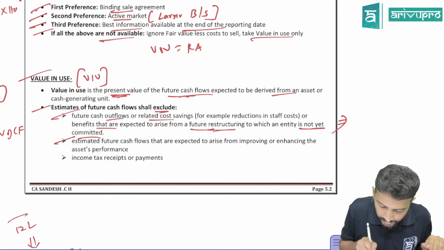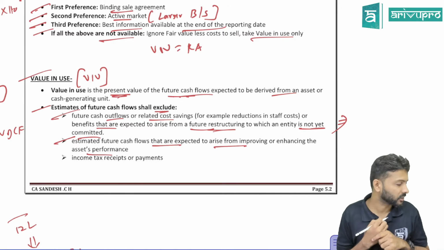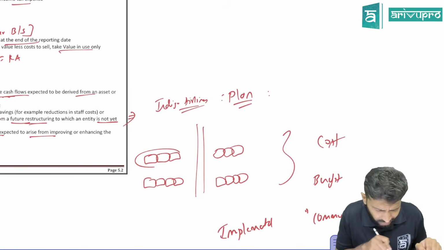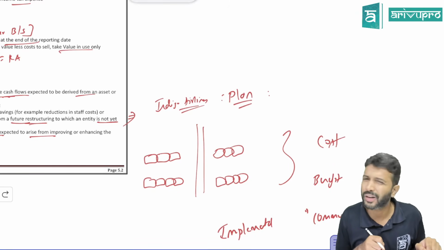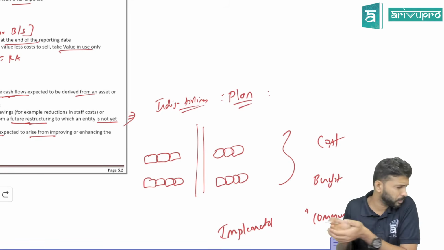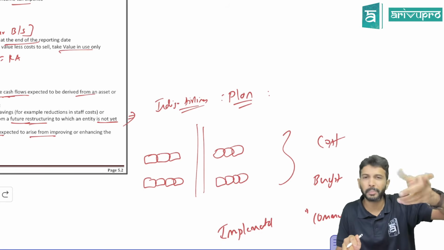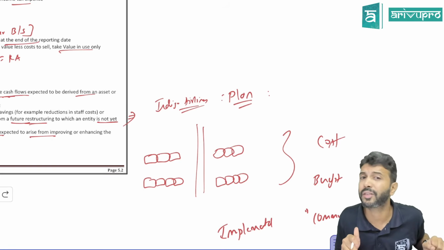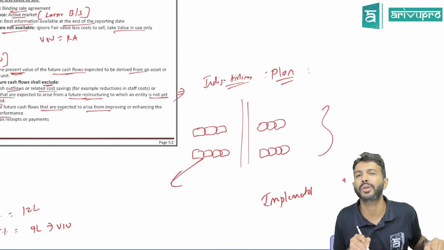All right. Then cash flows that are expected to arise from improving or enhancing the asset performance. Now take this example only. Earlier the airline had only 3 seats. Now how many seats does it have? 4. That means you will get some benefit. Obviously, if you are able to accommodate more passengers, you will get more revenue. If you are improving the assets, say you are planning to replace some parts, that asset will start giving you more benefits now. Can we include these additional benefits in our cash flow estimate?